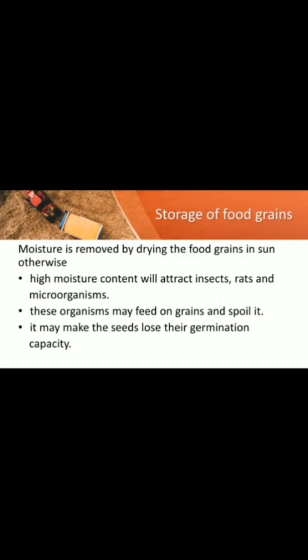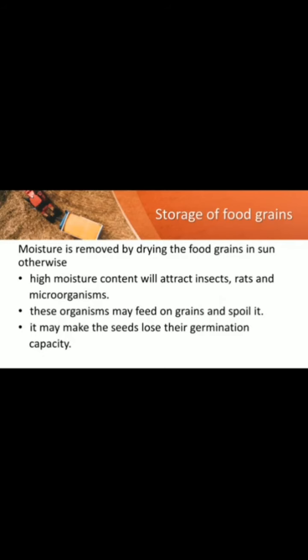So storage of produce is an important task. If the harvested grains are kept for a longer time, they should be safe from moisture, insects, rats and microorganisms, as I told. So if freshly harvested grains are stored without drying, they may get spoiled or attacked by organisms, making them unfit for use or for germination.